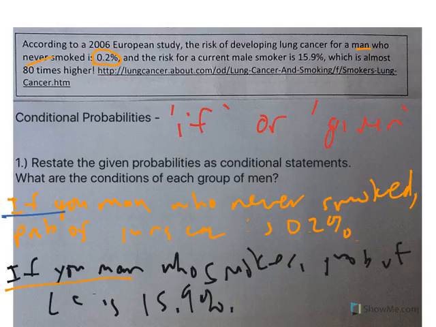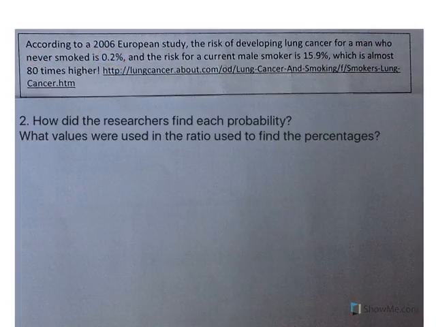We're separating the group. We're not looking at all men. We're separating them between those who smoke and those who don't smoke. And when you do that, you create conditional probabilities. Okay, let's do some problems with this. Oh, no, I lied. We're going to do one more question with this.